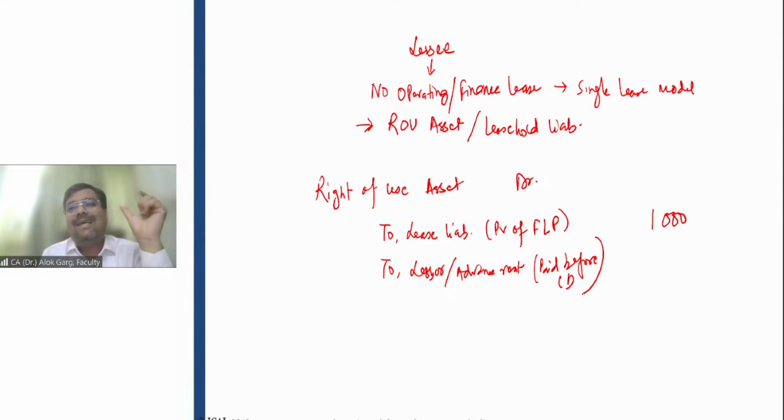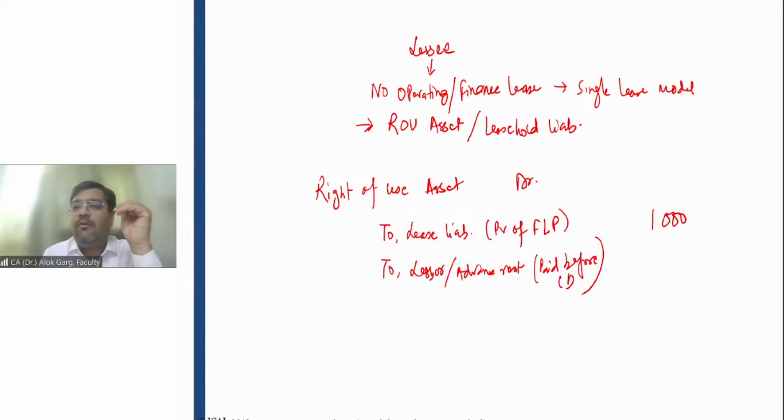So what is the accounting entry of that advance rent in the books of the lessee? What accounting entry will Namrata pass? She will pass advance rent account debit, or Mr. Alok Garg account debit, to bank account. She has paid the money and she will create an asset for that. Why? Because she has not started using the asset, but she has paid an advance.